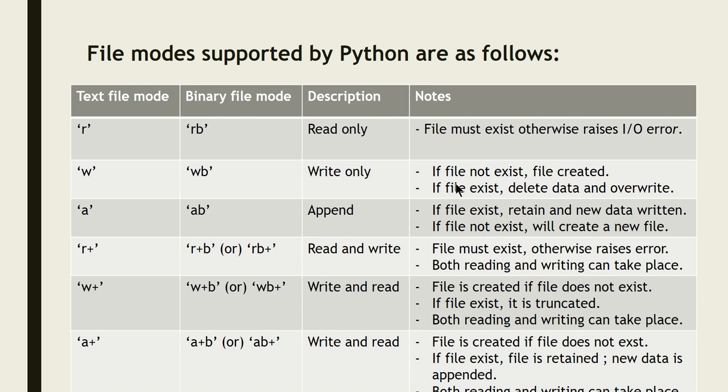Look at the explanation here. If file does not exist, file is created. What is the meaning? I am giving file is equal to open of notes.txt. If notes.txt is not present in the given folder or the path that you have specified, it will create a new file with the name that you have given, in the path specified. If the file does not exist, the file will be created.